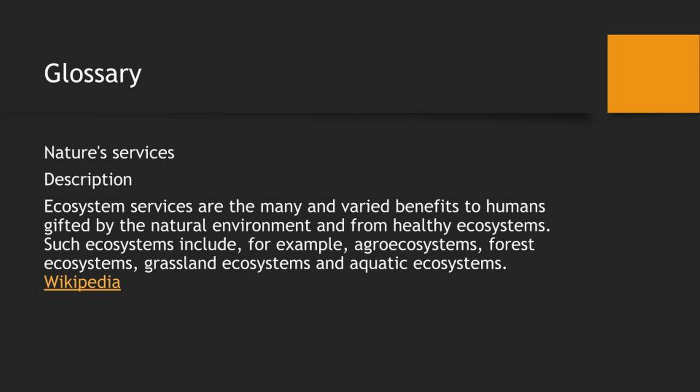Nature reserves. Description. Ecosystem services are the many and varied benefits to humans gifted by the natural environment and from healthy ecosystems. Such ecosystems include, for example, agro-ecosystems, forest ecosystems, grassland ecosystems, and aquatic ecosystems.